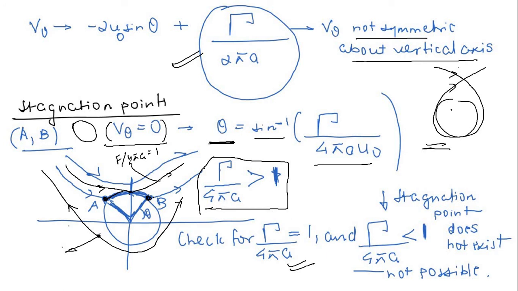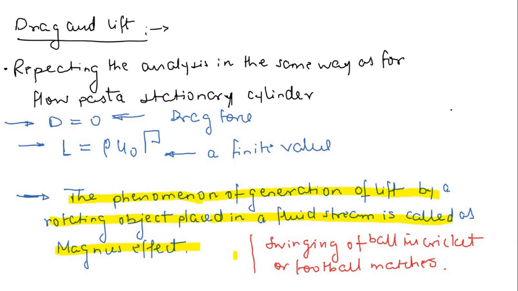Now I am interested in discussing the Magnus effect. Now let's discuss the Magnus effect. What is this? Basically, we repeat this analysis, the drag and lift calculation, in the same way as we did for the flow past a stationary cylinder. So in this case, D, the drag force, is equal to 0. Very easy, you just take the same equations, right?